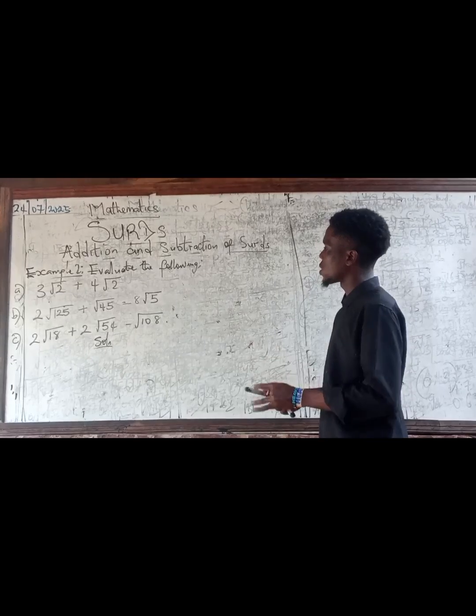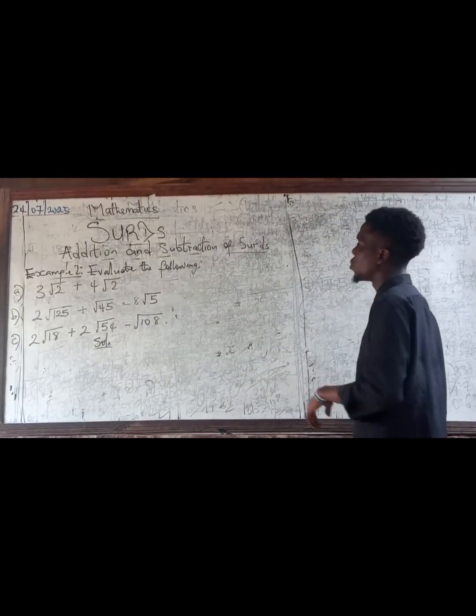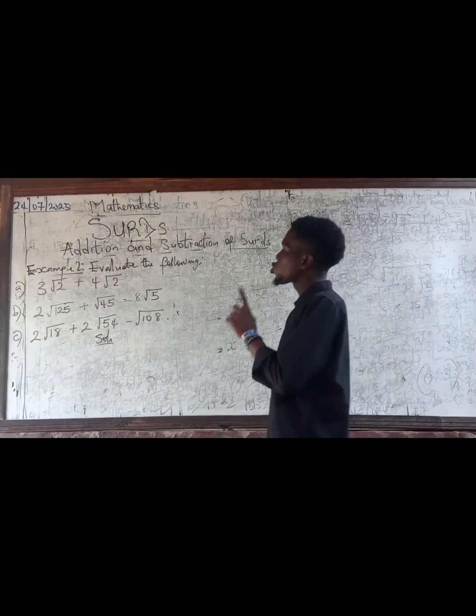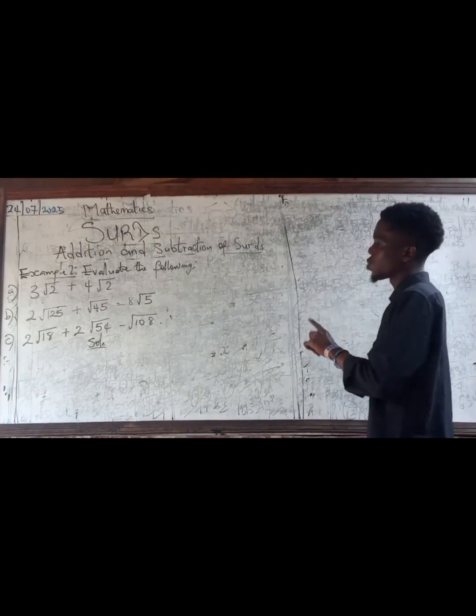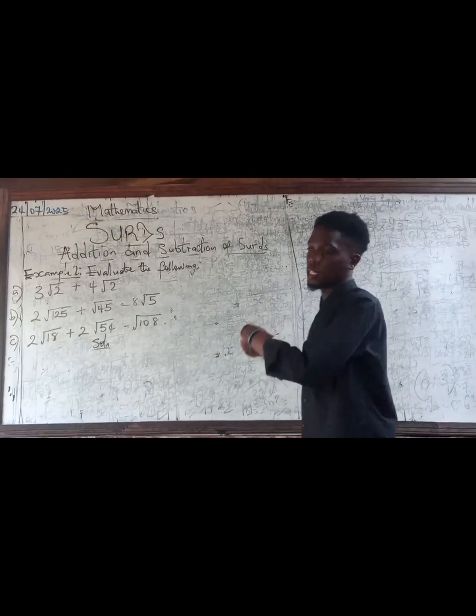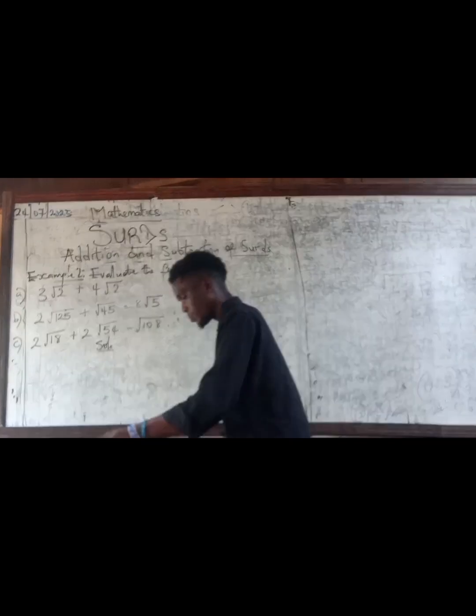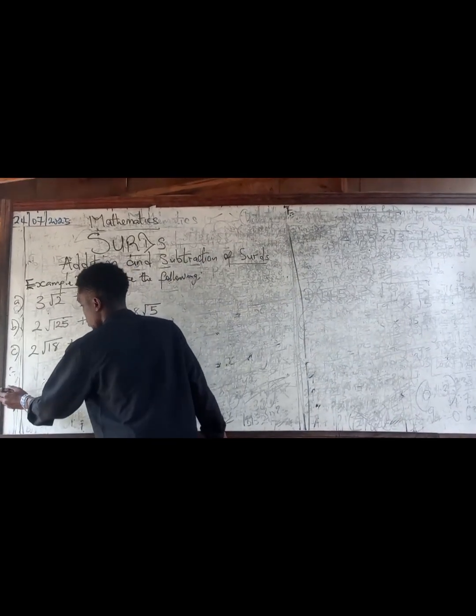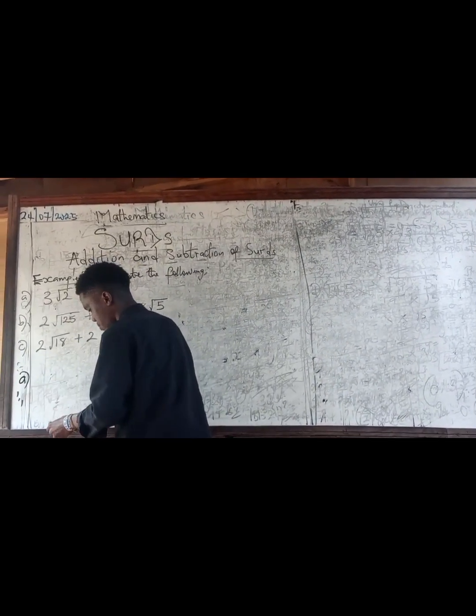So we have a question here. It says, evaluate the following. A, 3 root 2 plus 4 root 2. So we're going to start with the first one, and then the second, and then the third. Alright, so let's go. A.